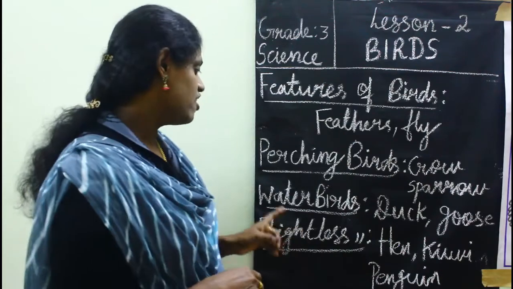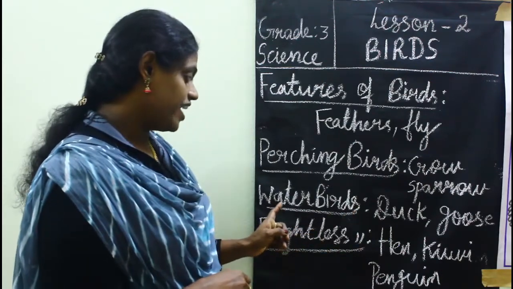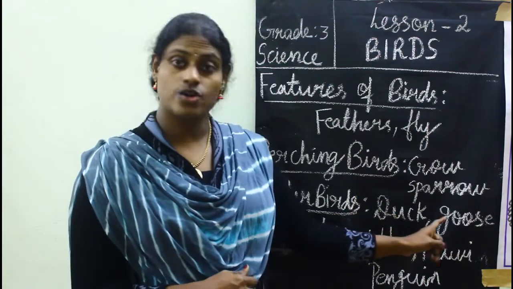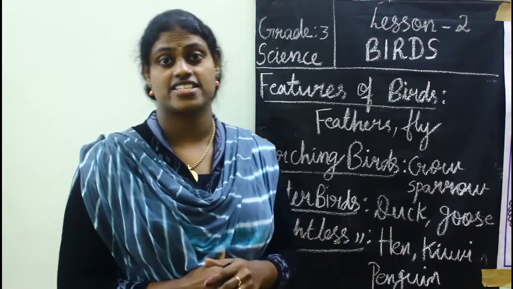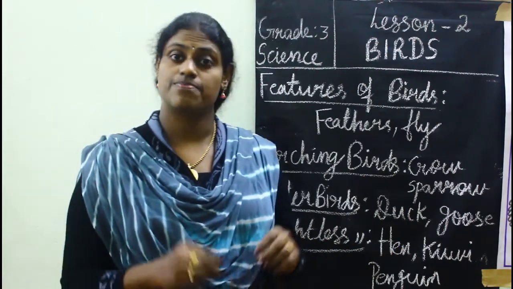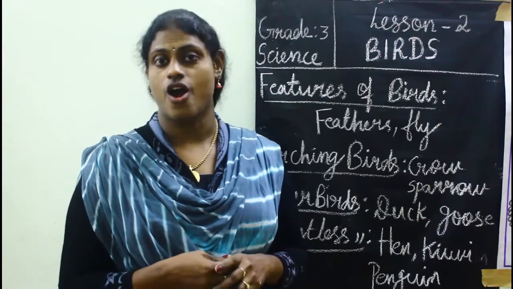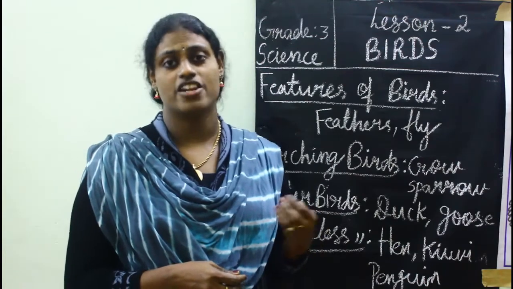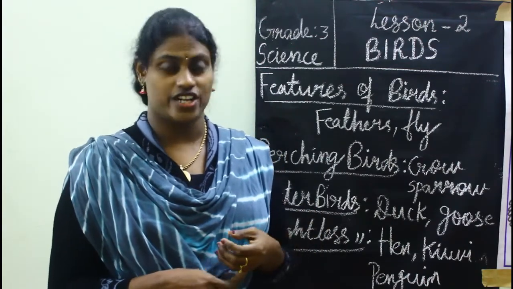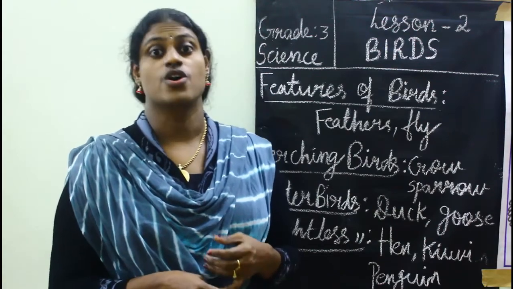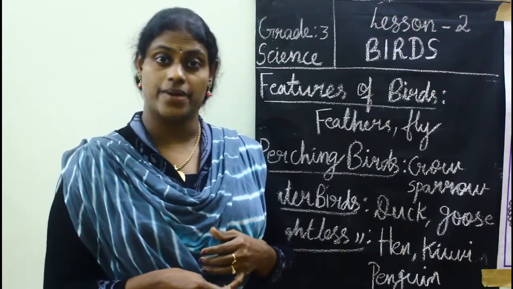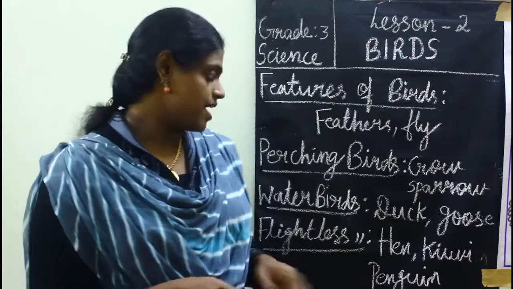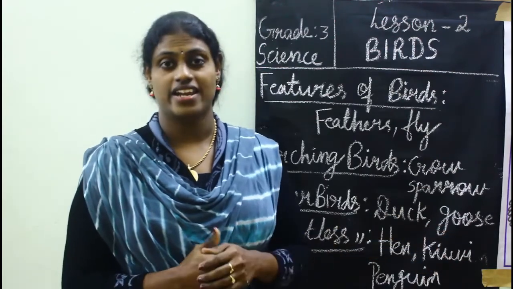The second is water birds. Examples: duck, goose, swan, pelican, etc. These types of birds spend most of their time on water. So they eat things available in water like worms, small aquatic plants and fishes too. So they are known as water birds.